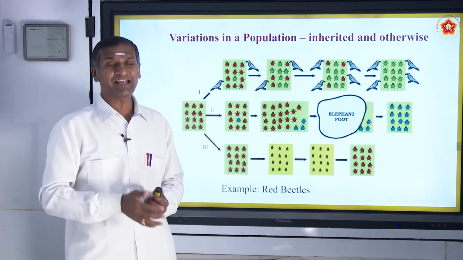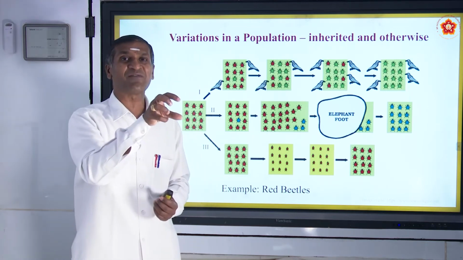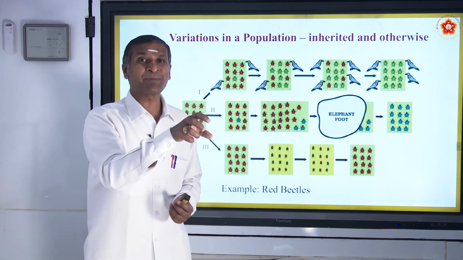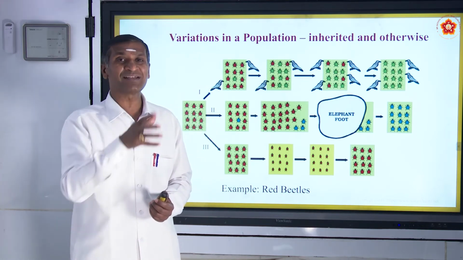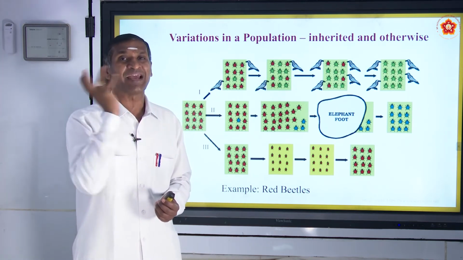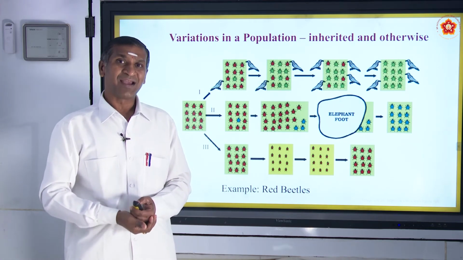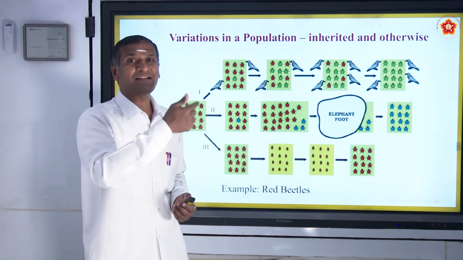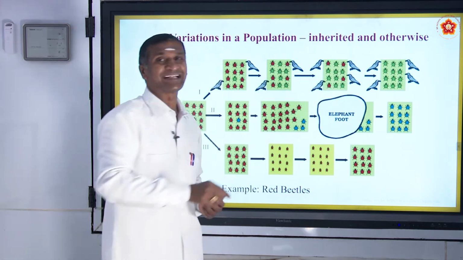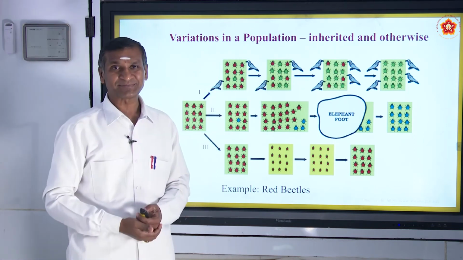But the crow started to eat only the red beetle since it was easily identified in the green bushes. But the green beetle was not identified since the bushes and the beetle were both green. Hence, it was difficult for the crows to identify. Gradually, the red beetle population decreased and the green beetle population increased. Natural selection in the first case.